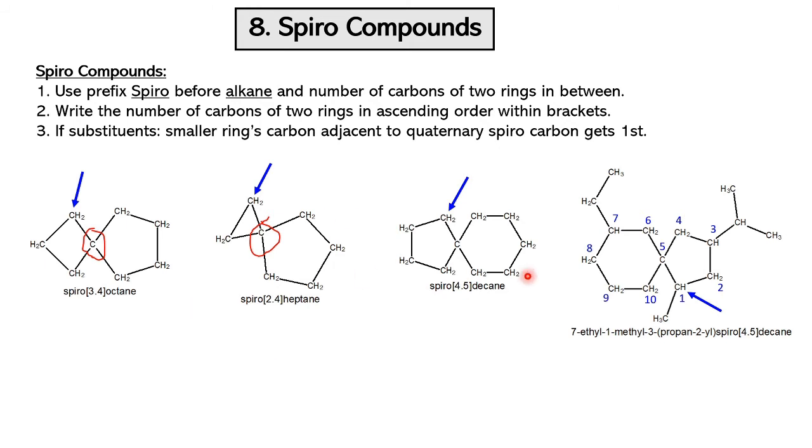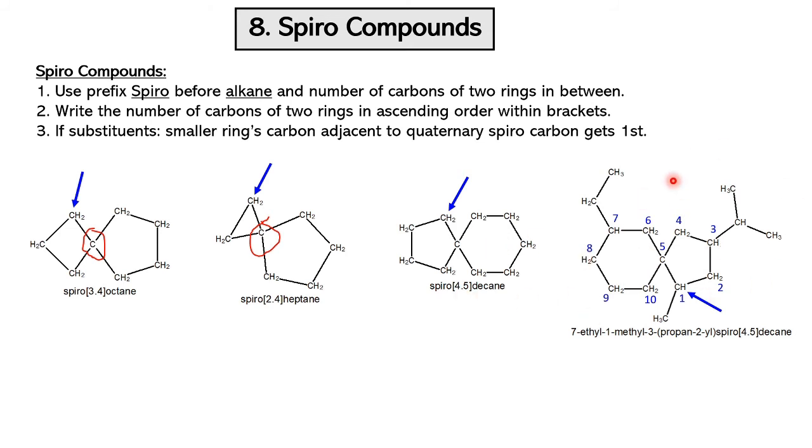And here also, these two are similar, you can write them easily. So spiroheptane: this compound contains a total of 7 carbon atoms, 5 here, 2 here, heptane. This has a 2 carbon bridge and a 4 carbon bridge, so write them in increasing order, spiro 2,4-heptane. And here, spiro 4,5-decane, total 10 carbon atoms, right? So spiro 4,5-decane. This molecule contains 10 carbon atoms, with a 4 carbon bridge on one side and a 5 carbon bridge on the other. So write them in increasing order.